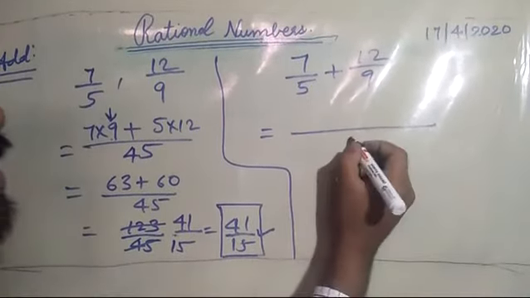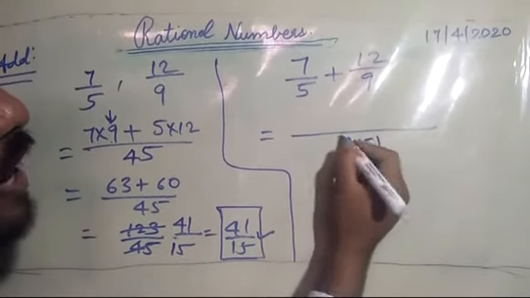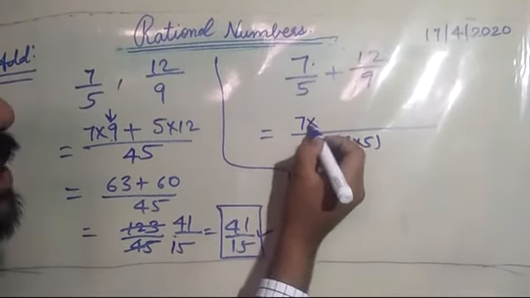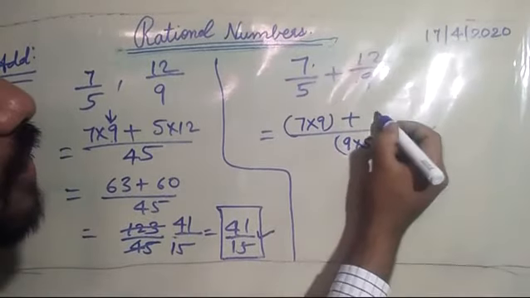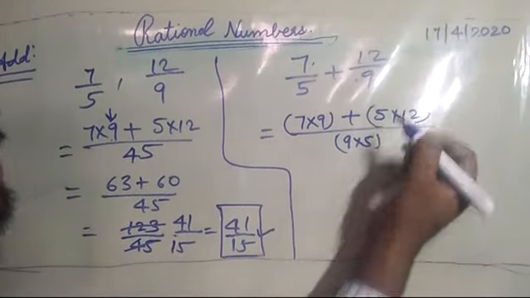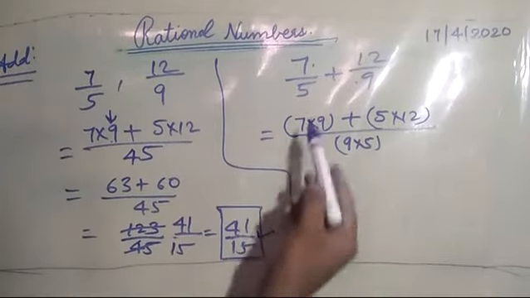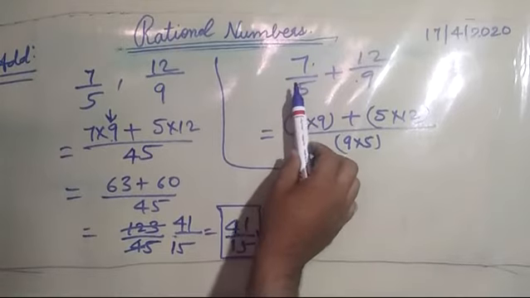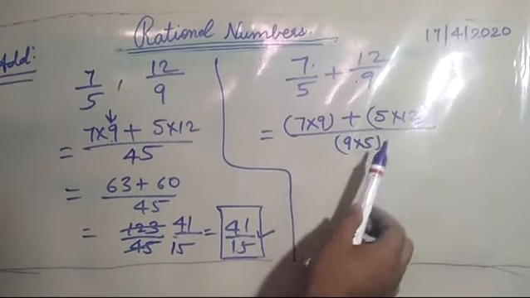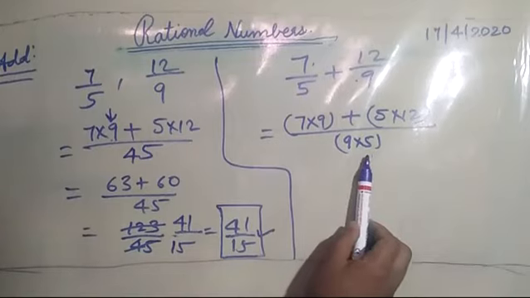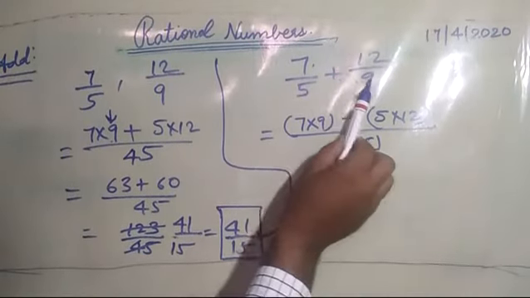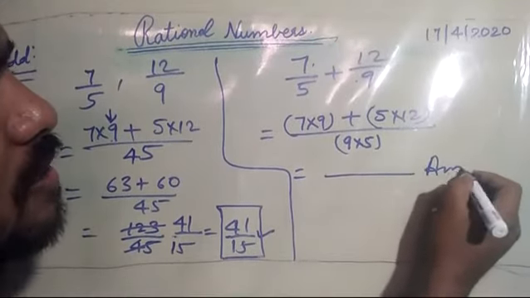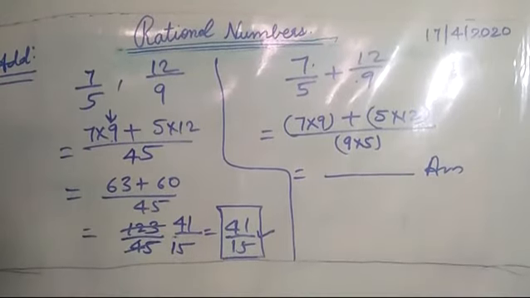9 into 5 is 45. We write here 45 in the denominator. Now 7 into 9 is going, so 7 multiplied by 9 plus 5 multiplied by 12. This is 60. This is what I have done. So whenever we have different denominators like 5, 9, 12, 99, anything, we can just multiply and write it in the denominator, and then we can cross multiply and substitute, and with this we will get the answer very easily. We need not find the LCM.